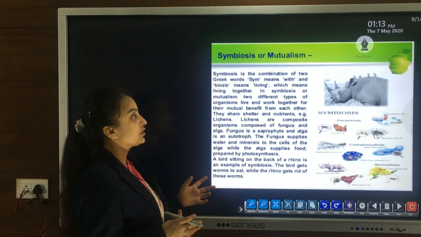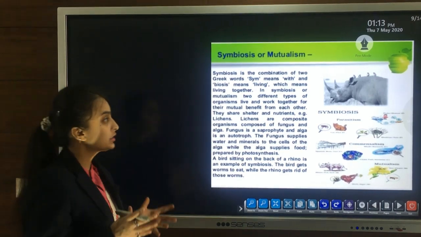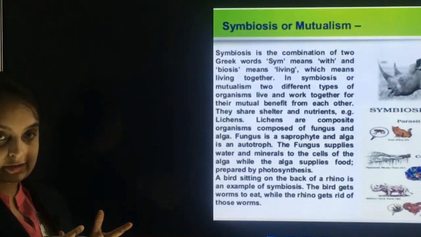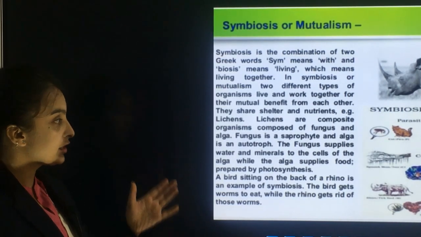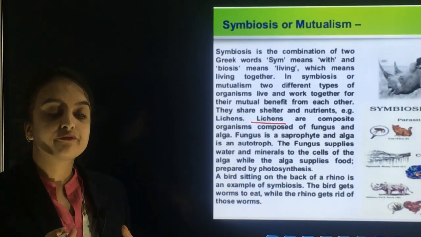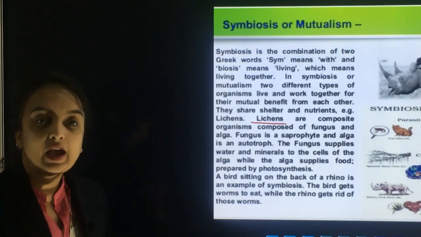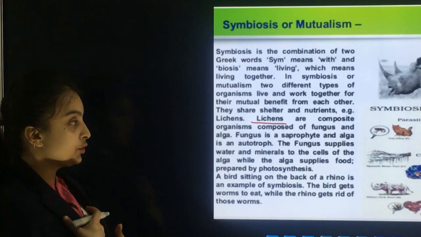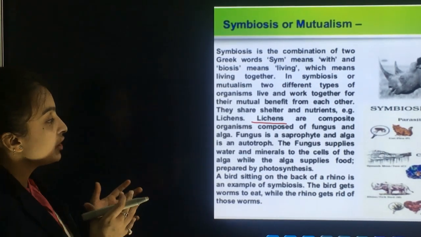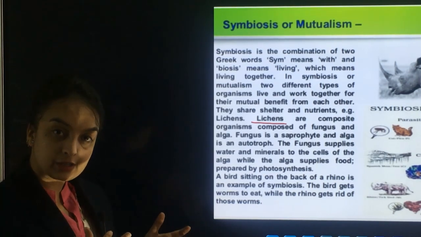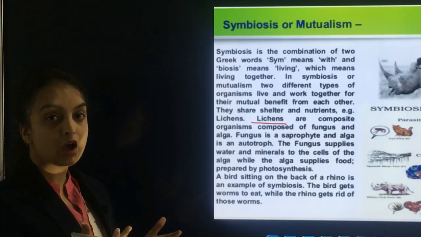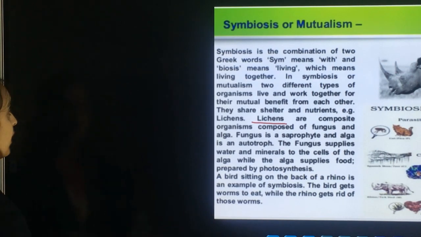Next is symbiosis or mutualism. Mutualism means living together. In this type of mode of nutrition, both of the organisms are benefited together. For example, there are lichens. Lichens are composed of fungi as well as algae. Algae have the capability of producing their own food, and fungi do not have this capability. So fungi help the algae by providing water and minerals, whereas algae in turn provide the fungi with the food. One more example is the Rhizobium bacteria.